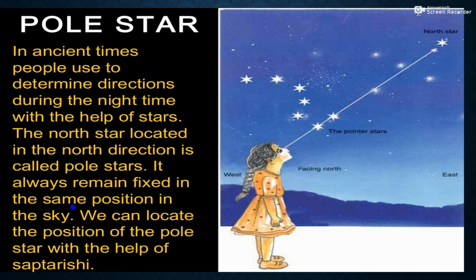We can locate the position of the pole star with the help of Saptarshi. In Saptarshi Mandala, there are seven stars, and if you add the last two stars along with a straight line, you will reach the North Star. That is called your pole star.